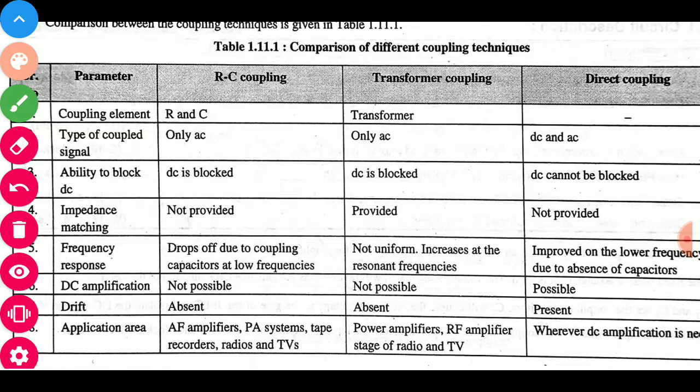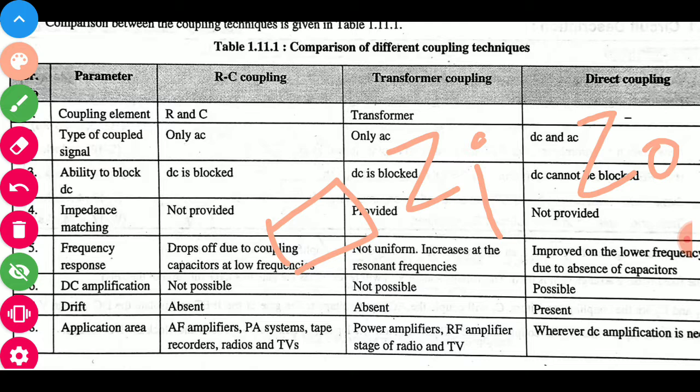Next point is impedance matching. Impedance matching means the input impedance and output impedance are perfectly matched. If the input impedance and output impedance are perfectly matched, then the input signal goes to the output without any disturbance.